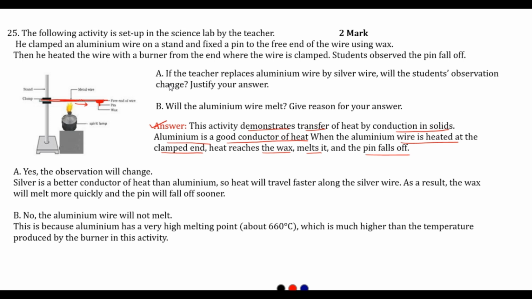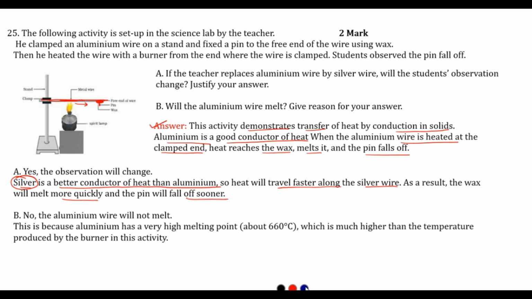Now, question A: if the teacher replaces the aluminium wire by a silver wire, we have to see how the property of conduction of heat changes when the metal is changed. Silver is a better conductor of heat than aluminium. If you compare the conductivity of silver and aluminium, both conduct heat, but silver is the better conductor. So heat will travel faster along the silver wire. As a result, the wax will melt more quickly and the pin will fall off sooner. I hope you're understanding the answer.